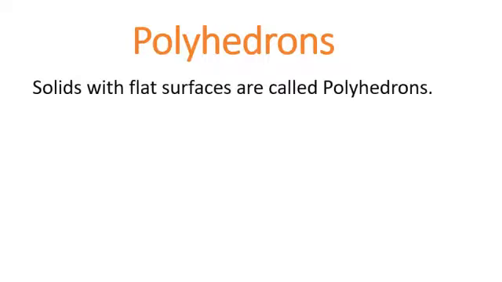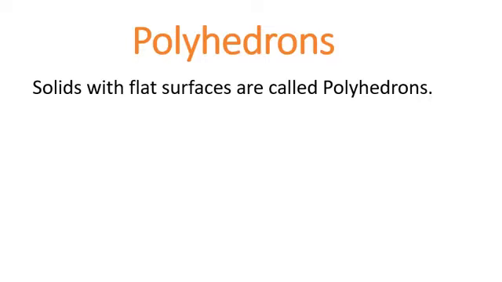So what do you mean by polyhedrons? Solids with flat surfaces are called polyhedrons, or a polyhedron is a solid in 3 dimensions with flat polygonal faces, straight edges and sharp corners or vertices.